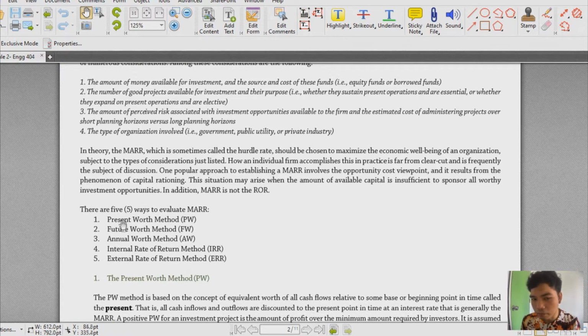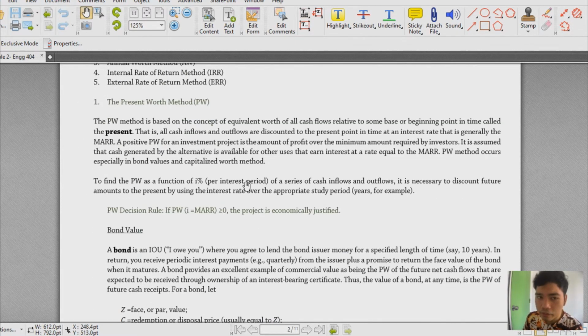And then this present, future, annual, actually these are the ones that we have discussed in the previous discussion for the prelim. And then yung IRR and ERR would just be the rate of interest. So instead of using yung ating mga present, future, and annual, we'll be solving for the interest. Okay, using yung usually mga natin values in the present, future, and then the annual annuities, ganun. Let's start first with the present worth. Okay, and when we say present worth, it says here that yung ating basis or the point of reference would always be the present. Kaya nga siya present worth.